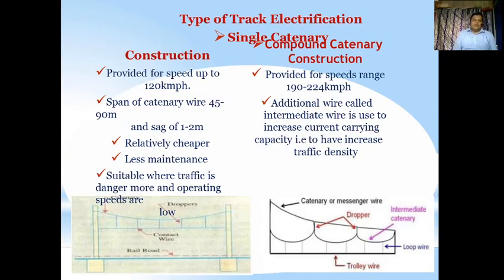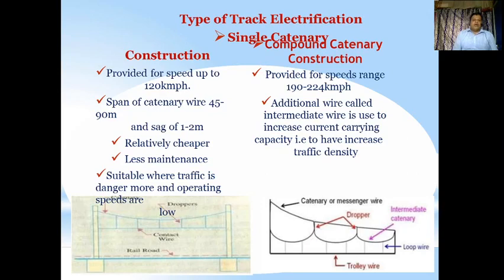A single catenary is provided for speeds up to 120 km per hour, and a compound catenary is provided for speeds ranging from 190 to 224 km per hour. The span of catenary wire for a single catenary is 45 to 90 meters, and in compound catenary construction an additional wire called the intermediate wire is used to increase the current carrying capacity for increased traffic density.